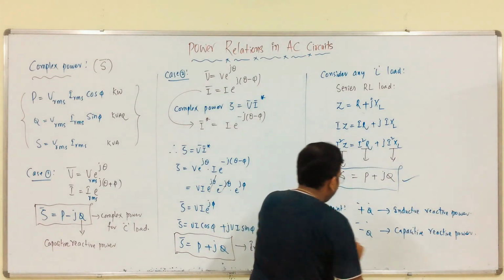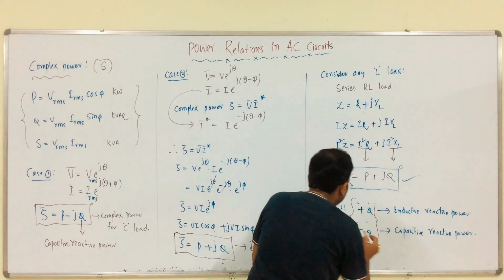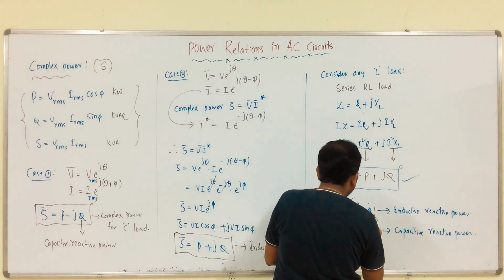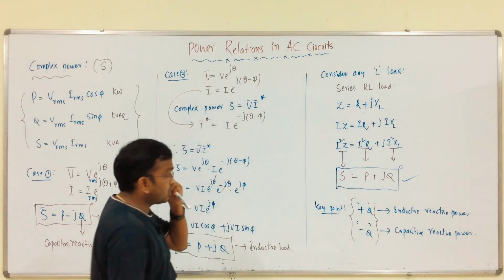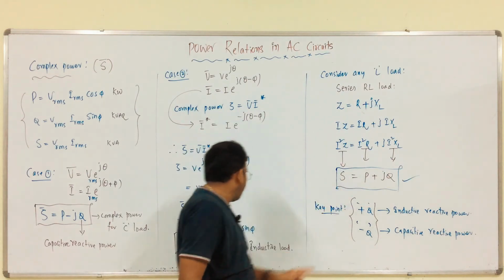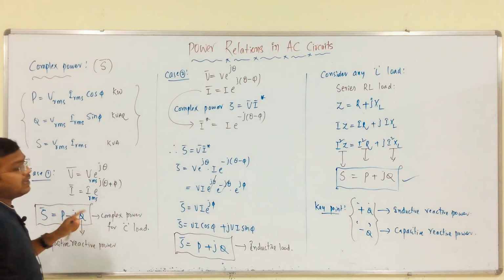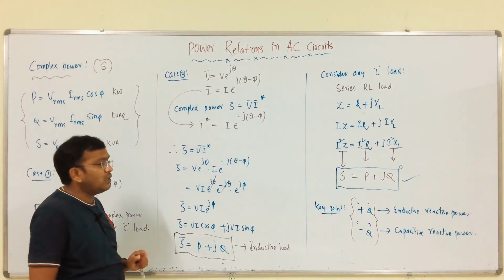These signs are very important, plus Q and minus Q. Plus Q means inductive reactive power, and minus Q is for capacitive reactive power. This is about complex power.